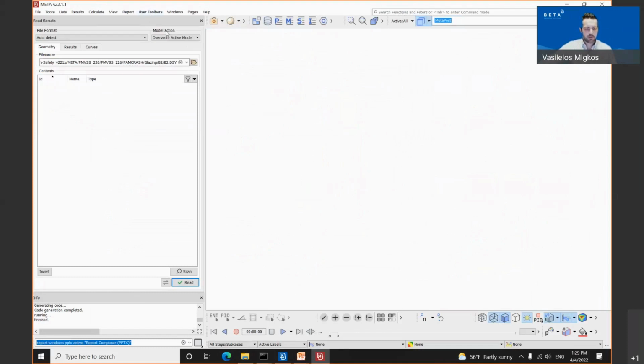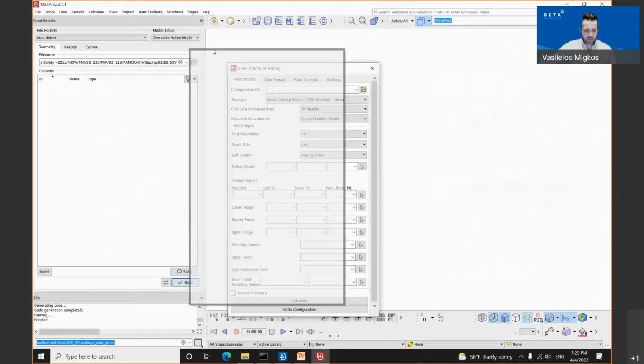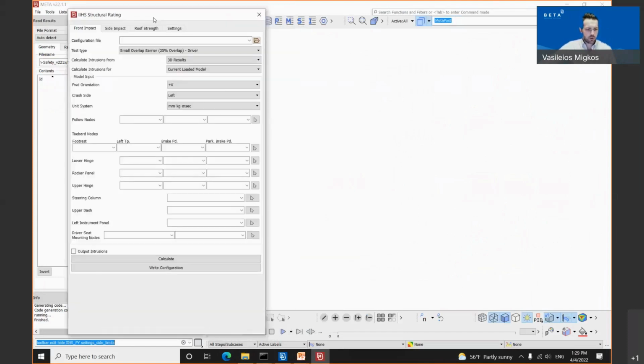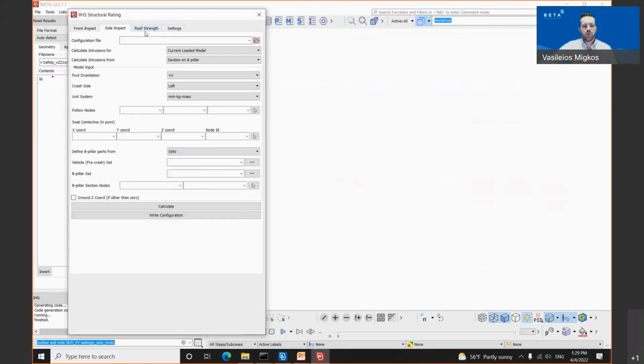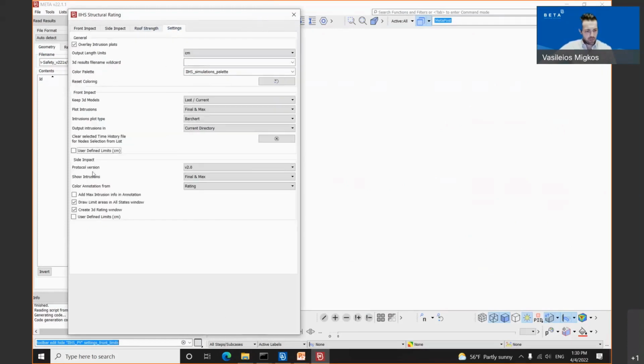In order to activate the tool, the user needs to go again on the top, user toolbar, application crash and safety, IIHS structural rating. It opens up the IIHS structural rating window. This window has 4 tabs: the front impact tab, the side impact tab, the roof strength tab for the strength ratio, as well as the settings tab. The protocol version, which is supported from version 22.1.0, is version 2, and we have also still the version 1 inside. We will see the difference between these two versions in a couple of minutes.